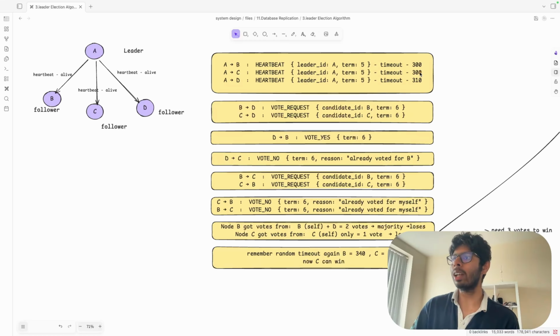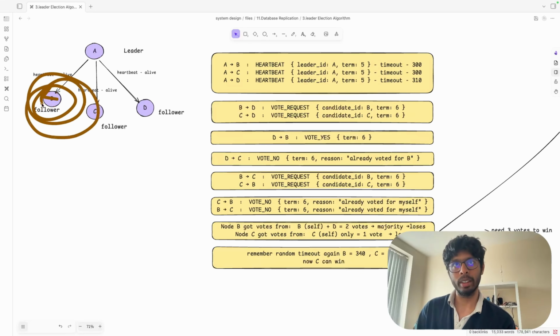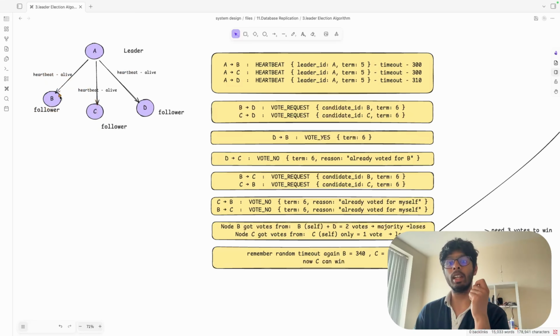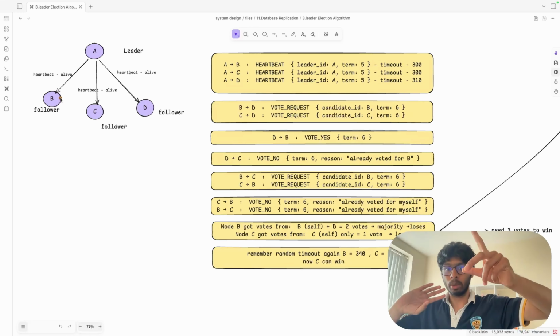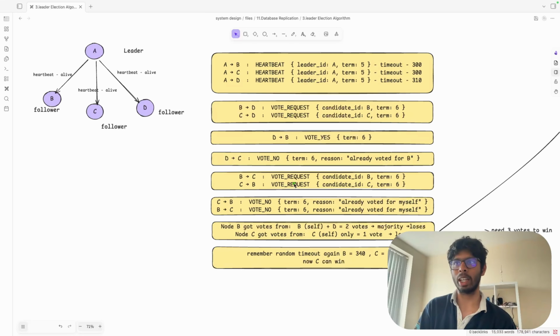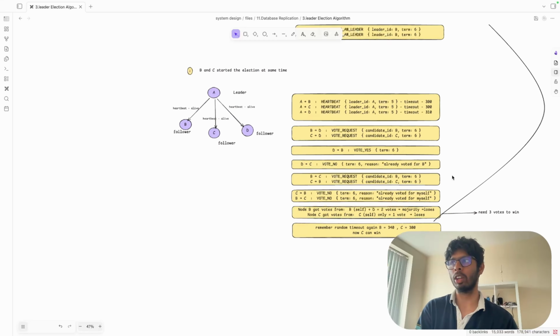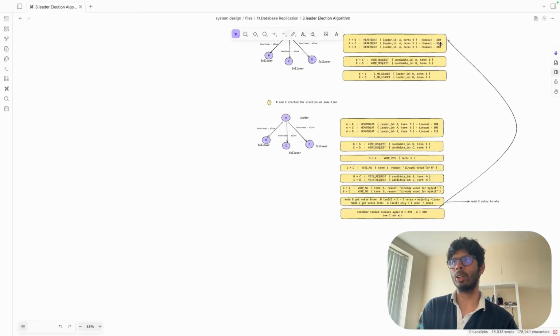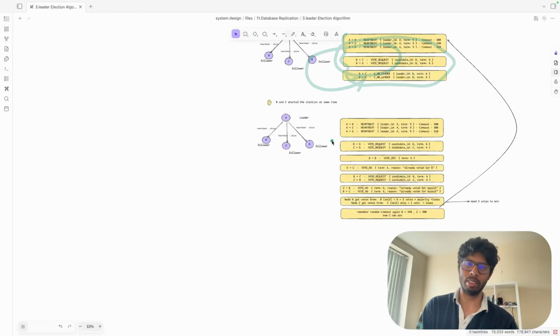Now what we are going to do, we are again going to set the timeout because election happened and somehow B didn't win. Let's say C is the most updated one, their timeouts are same but B started the election. In that case B didn't win, and if B didn't win, we again set the timeouts. This time C will start the election, and then we again go to this normal election, and this time C will win.